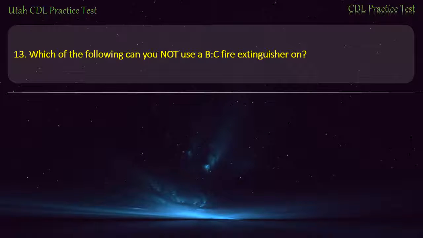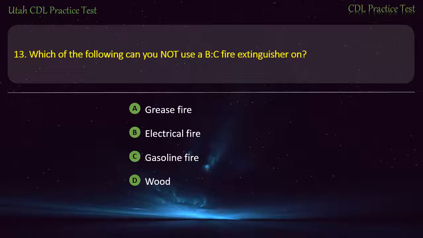Question 13. Which of the following can you not use a BC fire extinguisher on? Grease fire, electrical fire, gasoline fire, wood. Answer. Wood.